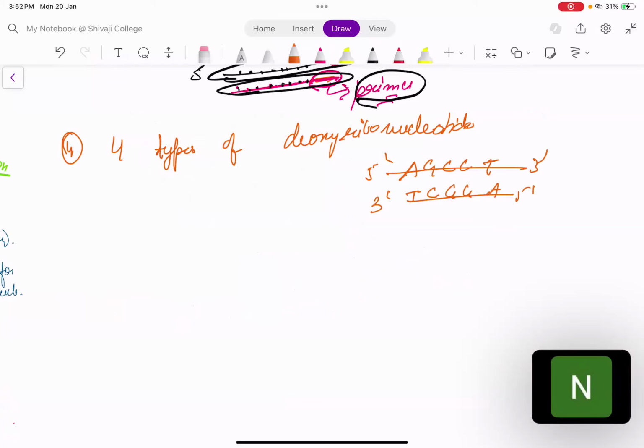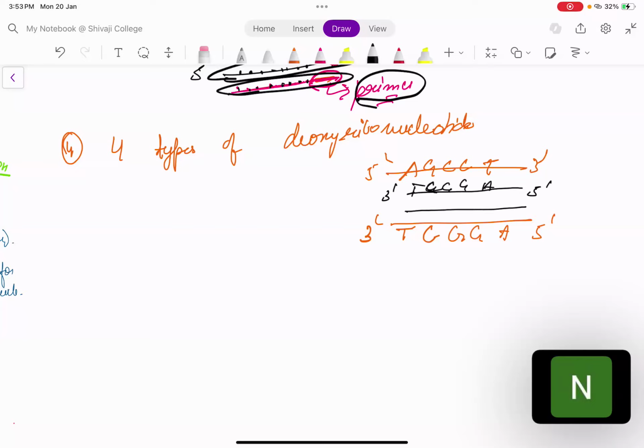This was your 5' to 3' strand, and for this the other strand 3' to 5' will be T, C, G, G, A. Now of this DNA template you want to make a copy. So what will you do? First of all, one copy will be made from this strand 5' to 3'. It will be C, G, G, A. Another copy will be made from this strand 5' to 3': A, G, C, C, T.